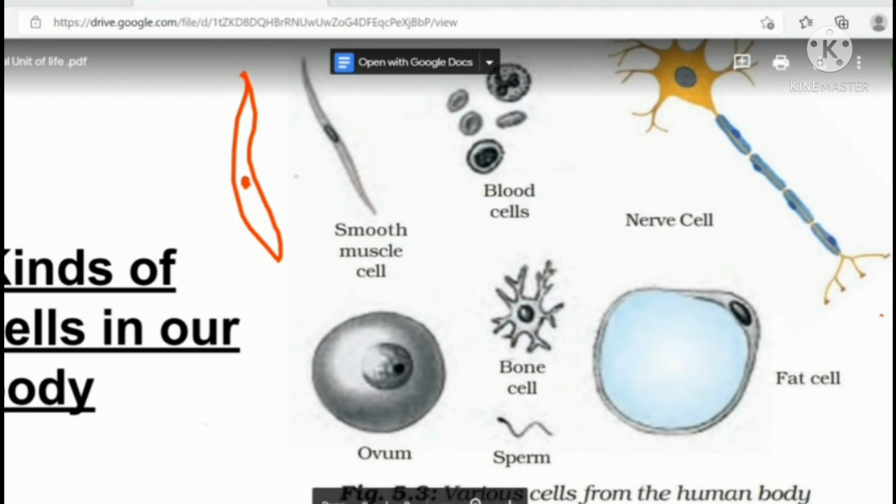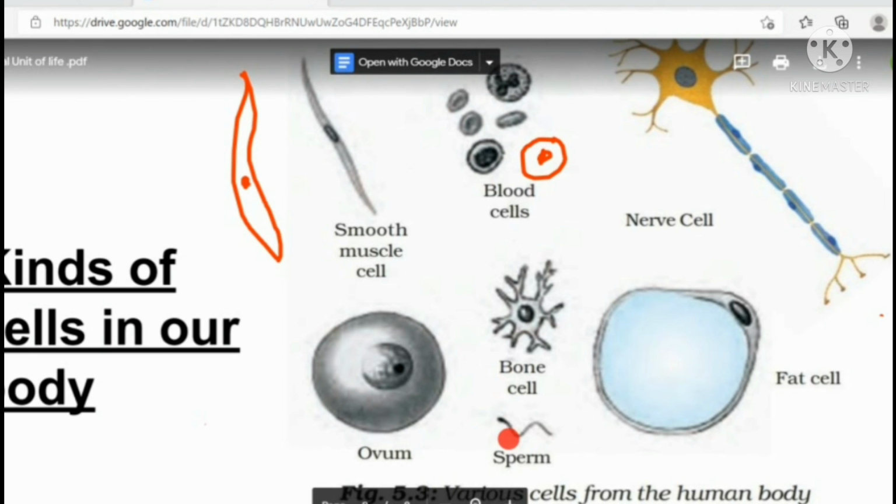Soft organs. Then these are our blood cells. They are round in shape. This is our nerve cell. You see it is branched. Then you can see the egg or ovum, which is round. Bone cells are again branched. This is the sperm cell. Sperm is the gamete which will fuse with the egg to form a baby, or zygote.